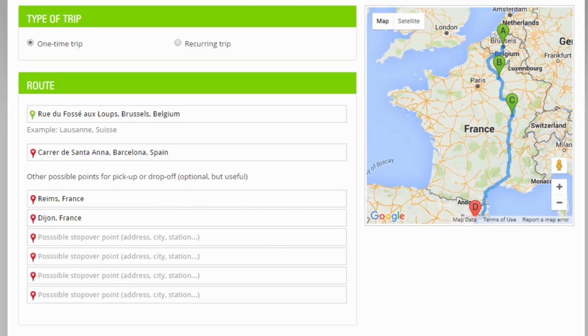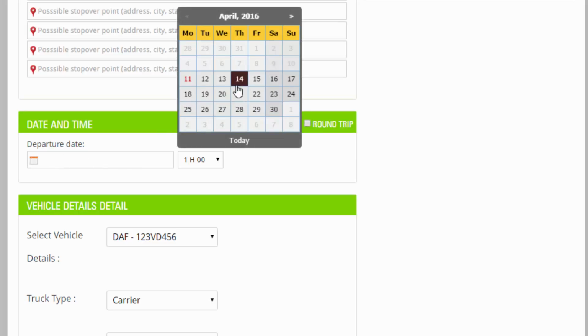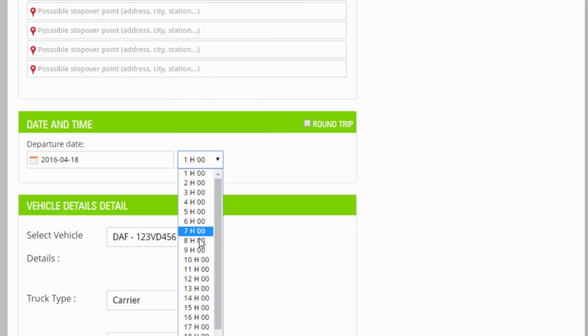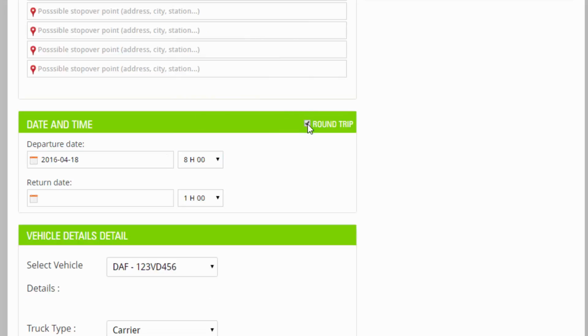This is the first step. Then you have to tell other people about your date and time. If it's not a round trip, you just have the departure time to tell. So for example, we are leaving next Monday at 8. If it's a round trip, you have the return date. Okay?